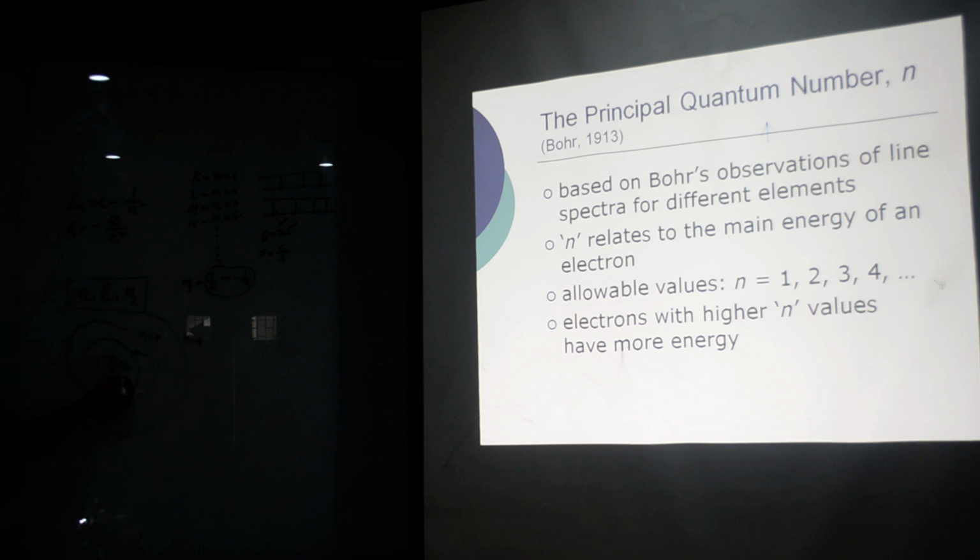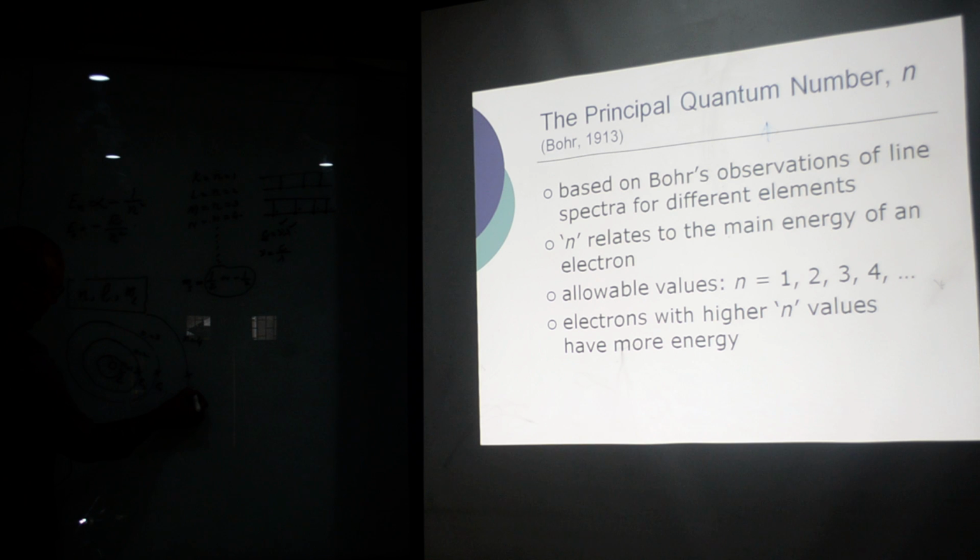So least energy is here, more than that it will be here, and more than that here. If I call this energy E1, it will have a smaller value. I call this E2, higher value. This is E3, still higher, and this is E4, still higher.